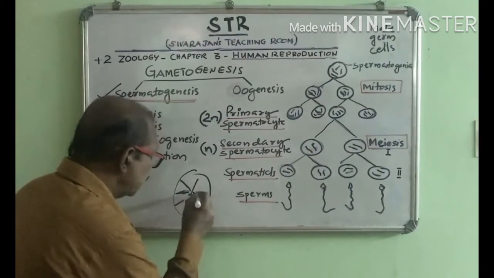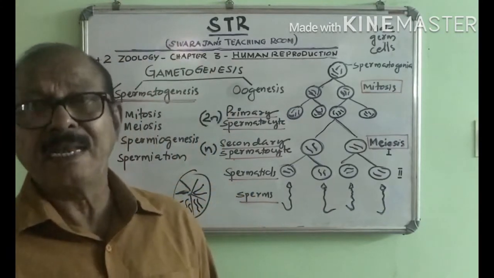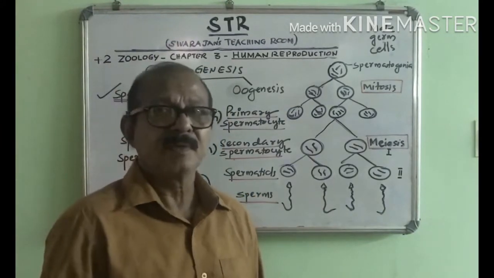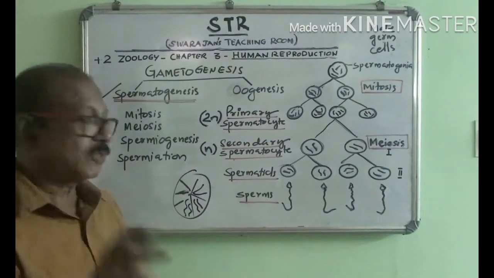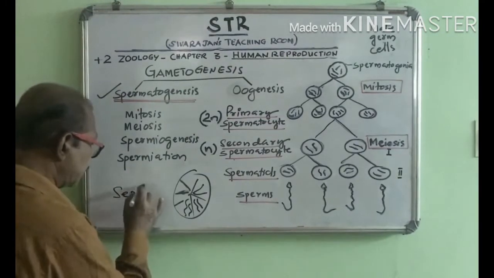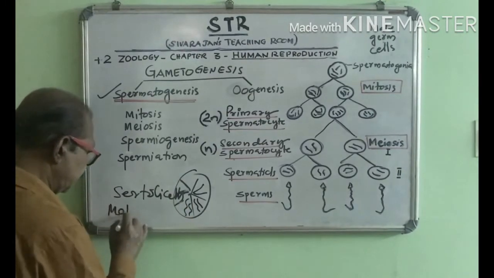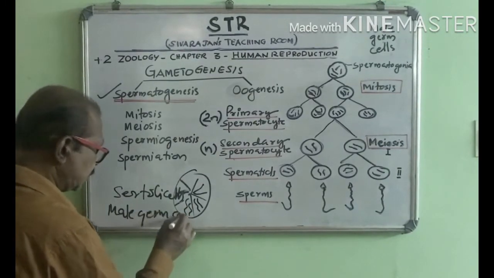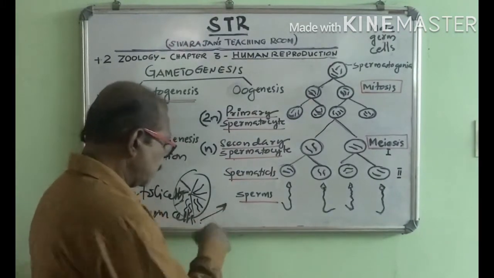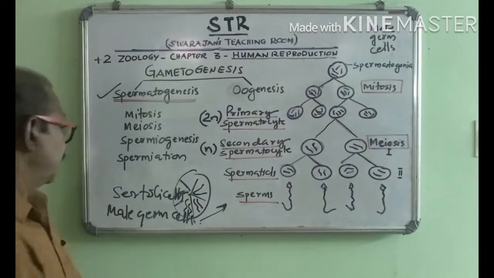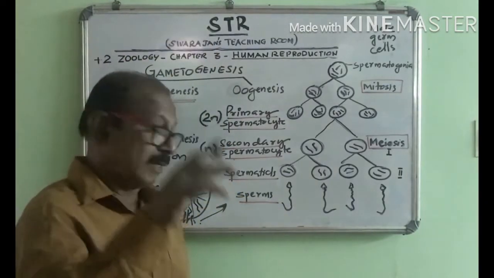The seminiferous tubules have two types of cells lined inside the lumen. What are they? Sertoli cells and male germ cells. The male germ cells develop into sperms, and the Sertoli cells nourish the developing sperms, as we have learned.